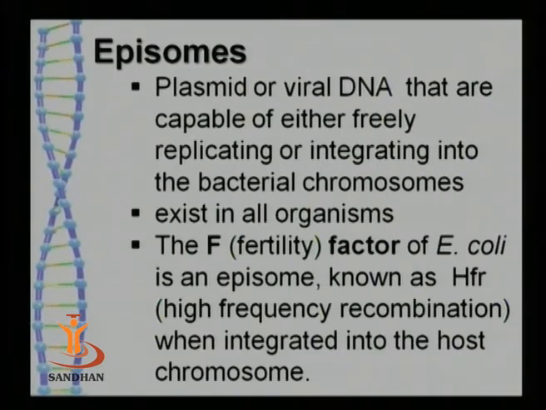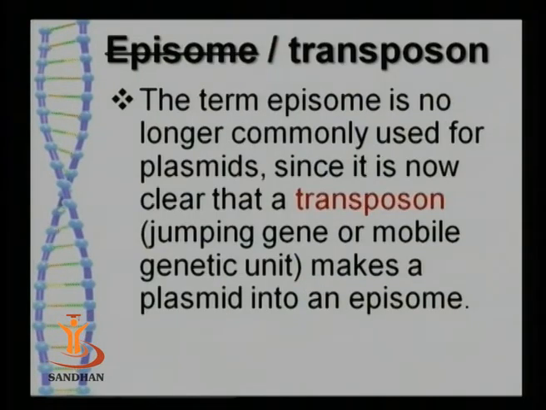Now, these episomes exist almost in all bacterial cells wherever the plasmids are there. Most of the plasmids have the ability to integrate with the host chromosomes. The most popular or prominent example is the F factor, that is the fertility factor of E. coli, which can integrate with the host chromosome, and consequently it is termed HFR. HFR stands for high frequency recombination. Why it is known as high frequency recombination, we will tell you at a later stage.